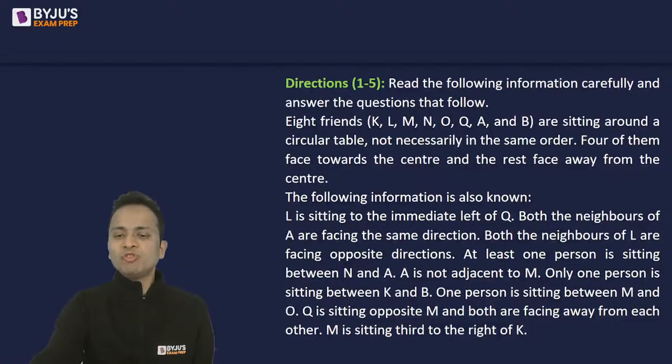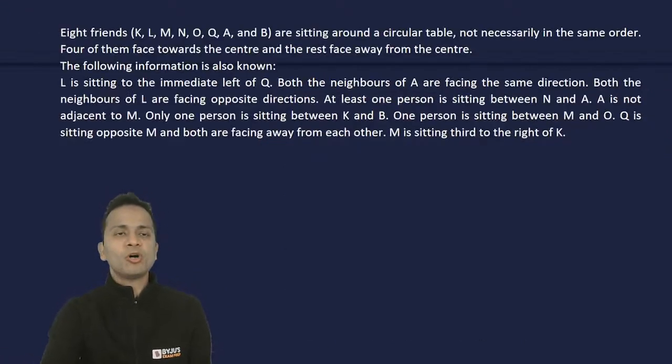Okay. So it's time to start the analysis. Let me copy all this information on the next page. And since this is a question of circular arrangements, first of all, I'll draw a circular table. So I'll insert a circle. Give me a few seconds for that.